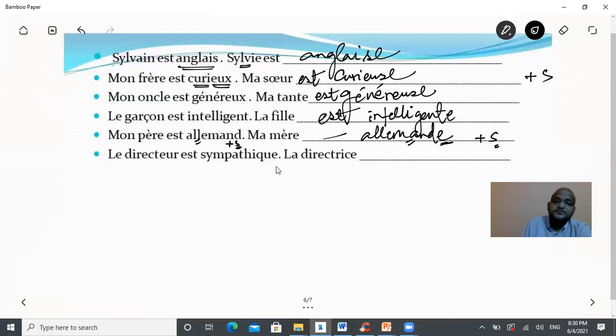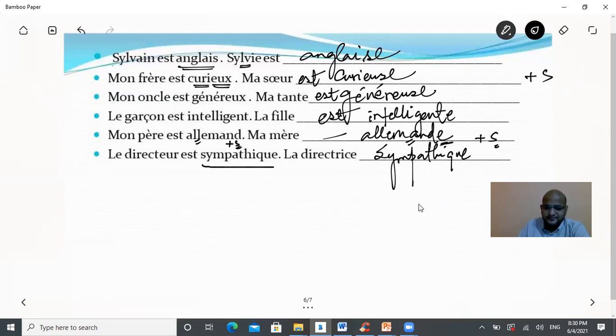The next example, le directeur est sympathique. The director is sympathetic, kind, nice, or anything. So remember that there are some adjectives which remain same for feminine as well. So this is the typical example that I've shown you here. La directrice est sympathique. She is also sympathetic. The same thing. Sometimes the students think that they have to add extra E in these cases as well, but remember that these will be same.